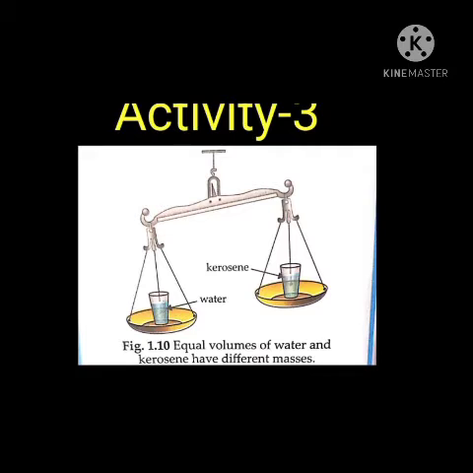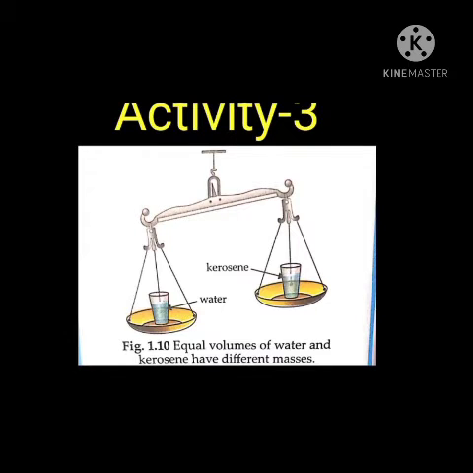Now the third activity is to show that equal volumes of different substances have different masses. Now we have equal volume and different masses. Now we have to prove this. So for this you have to take two identical glasses, water, kerosene and a beam balance. Now what we do, we first fill one glass with water and the other with kerosene, and we pour the equal amount of water and the equal amount of kerosene in both the glasses.